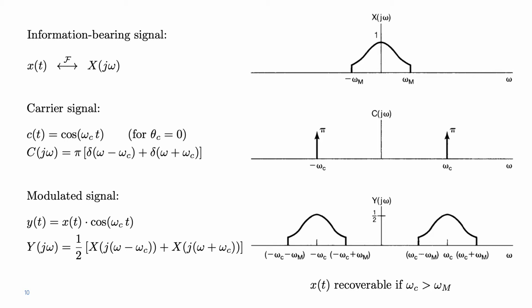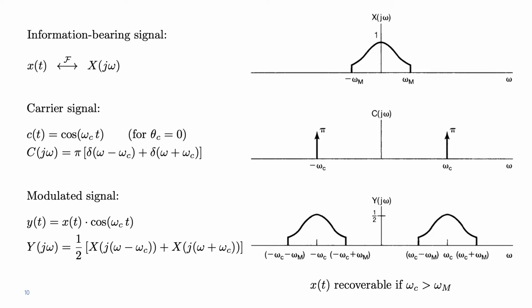But we recall that doing the convolution between a signal and an impulse corresponds to shifting the signal. In this case, there are two impulses at plus and minus omega c, so the result of this operation is shifting the spectrum X of j omega up and down at frequencies plus and minus omega c.